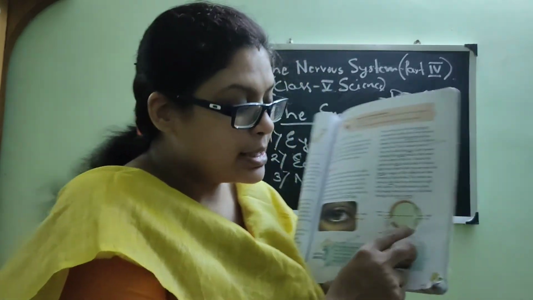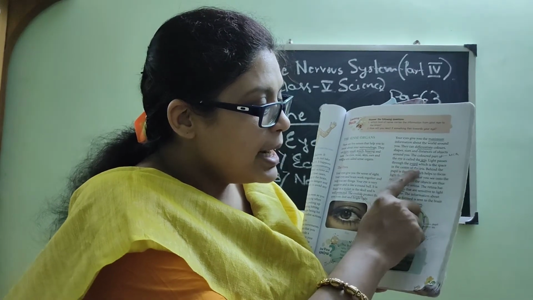The colored part of the eye is called iris. In the picture you see the colored parts which help you to identify the colors. This is called iris. Light passes through the pupil. Pupil is just in between. This part is called pupil, which is the space in the center of the iris.